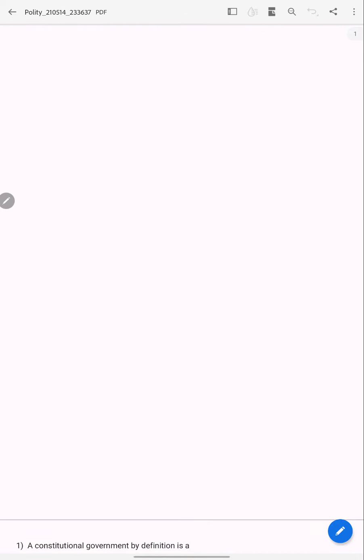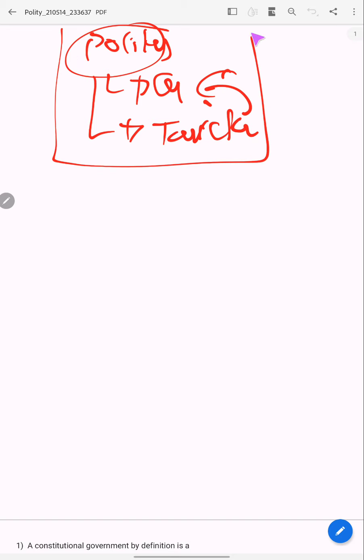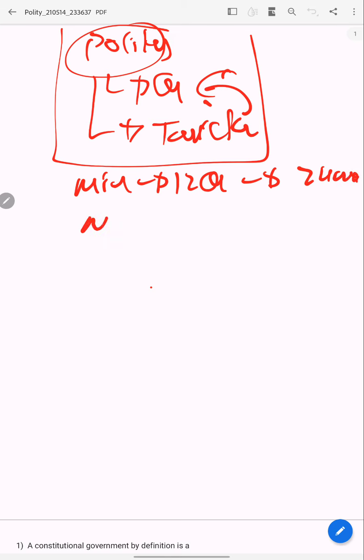Welcome back. Today we are going to discuss polity questions and tricks to solve these questions. Every year UPSC asks a minimum of 12 questions, that is 24 marks, and a maximum of 19 questions, that is 38 marks.